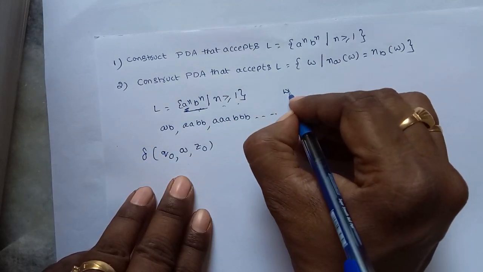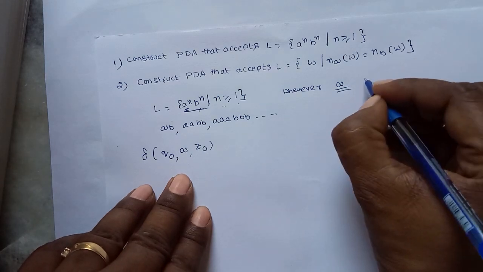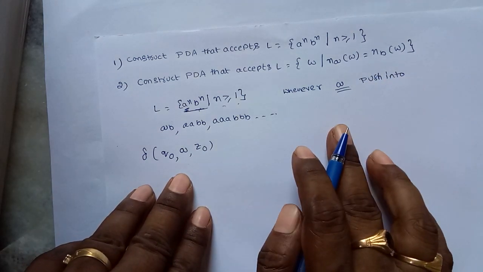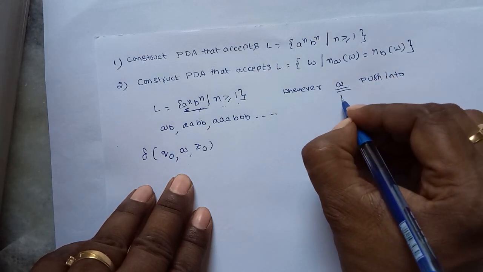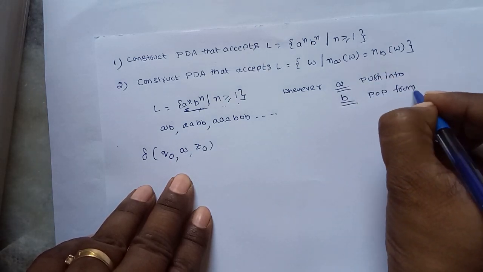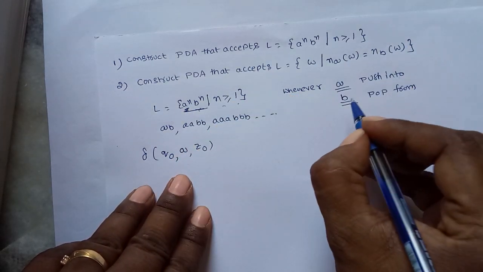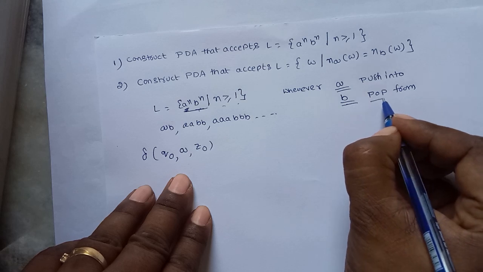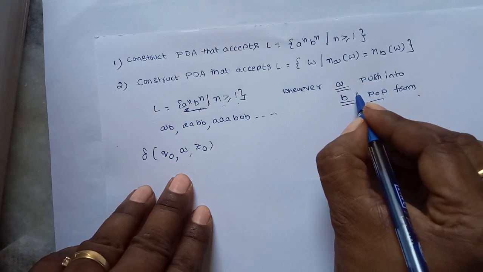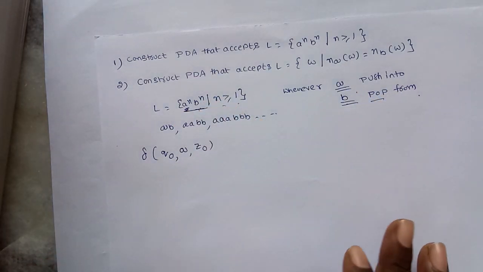Whenever A occurs, push into the stack. If B appears, pop from the stack. Finally, if the stack is empty, it means there are no A's left, and that means the string is accepted.